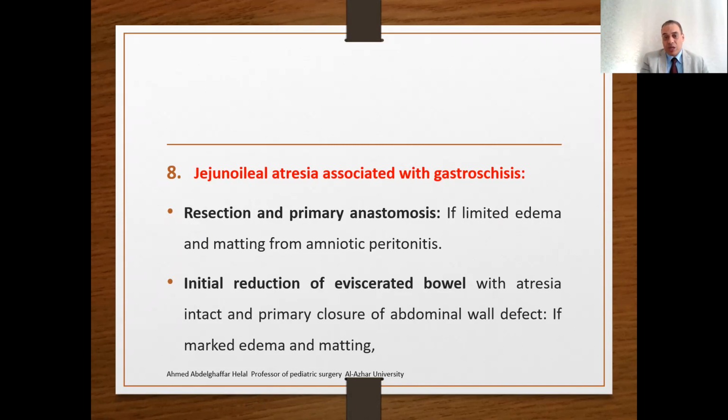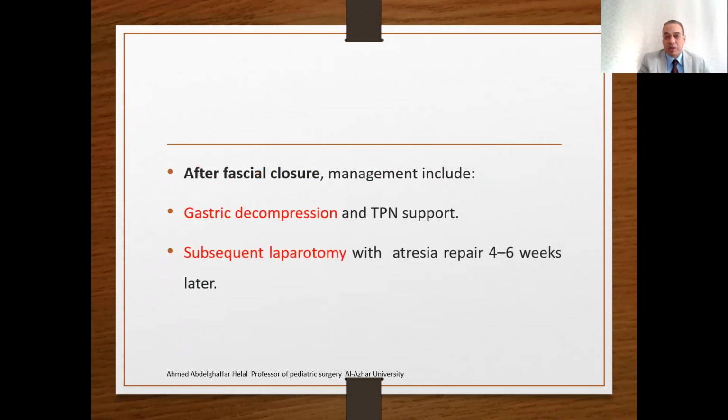However, if there is marked edema and matting, this initial resection and primary anastomosis may not be helpful. So the second option is reduction of the eviscerated bowel, leaving the atresia undisturbed, and primary closure of the abdominal wall defect until the marked edema and matting disappear. After the fascial closure, you can perform gastric decompression and TPN support, with subsequent laparotomy.